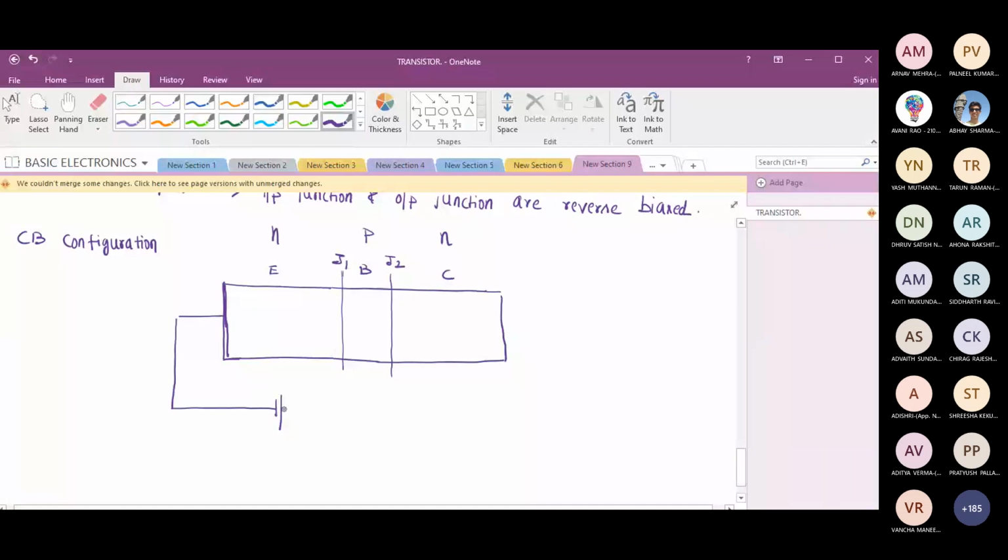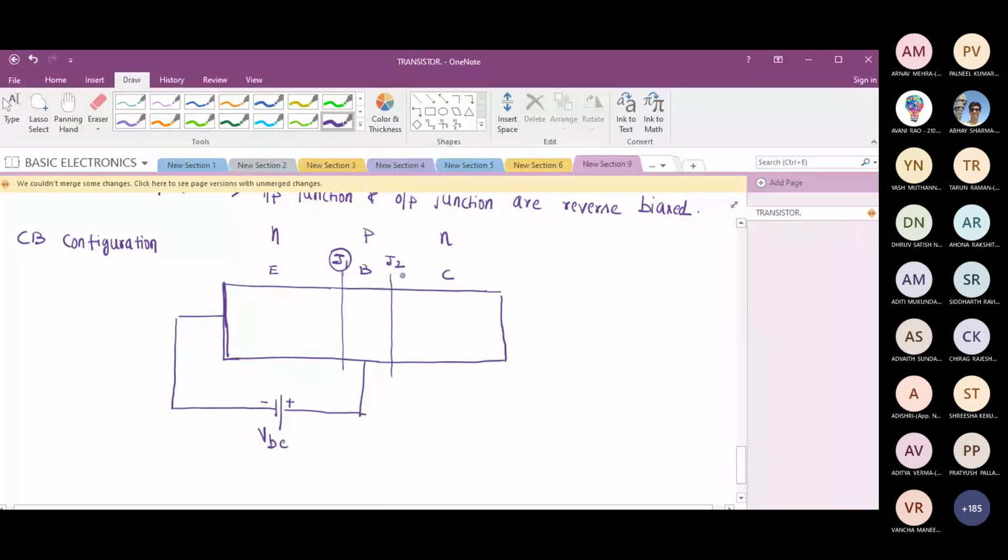So N, should I connect it to the negative potential and P should I connect it to the positive potential? Will this forward bias junction J1? Yes, sir. So VBE, I'll write base is positive with respect to emitter. If I do like this, input junction is forward bias.